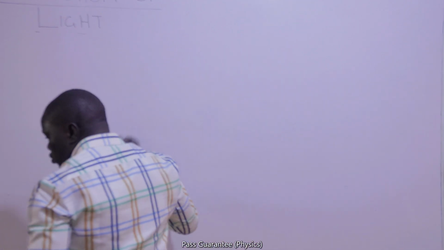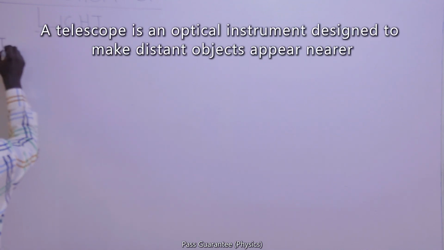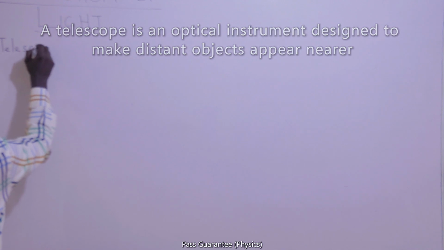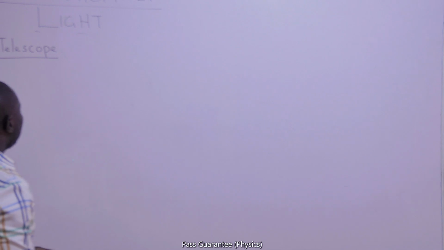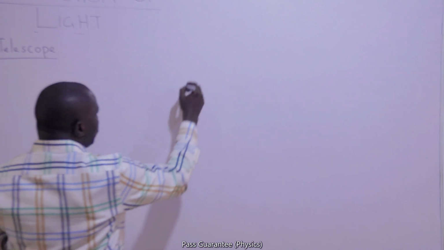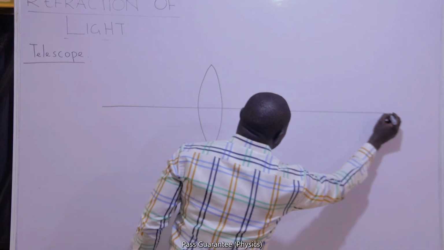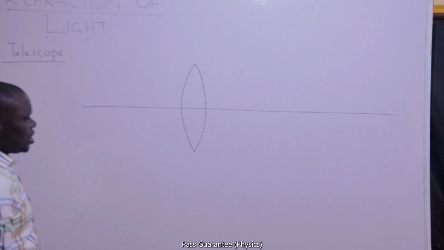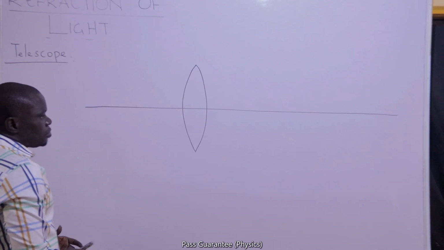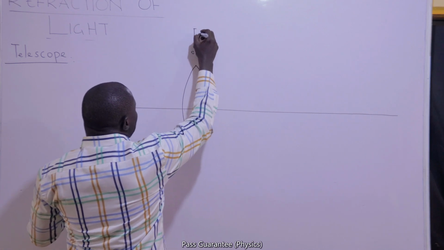Then we'll move on to the astronomical telescope. Telescopes generally are used to bring objects that are far away into view. If an object is so far away from you that you cannot see it, if you use a telescope, you will definitely see it. A very good example of a telescope that we are going to talk about is the astronomical telescope. The astronomical telescope also makes use of two lenses. One is called the objective lens, as in the case of the compound microscope. The other is called the eyepiece, as in the case of the compound microscope.